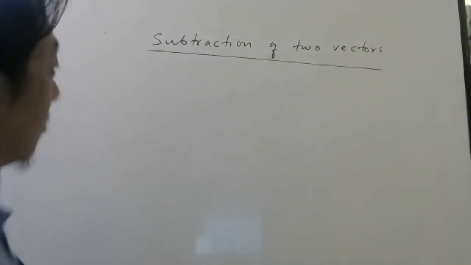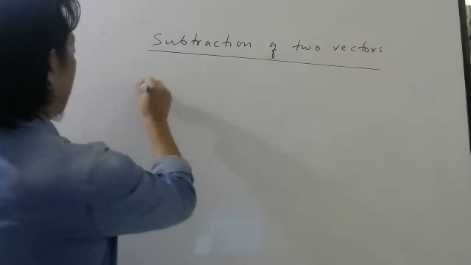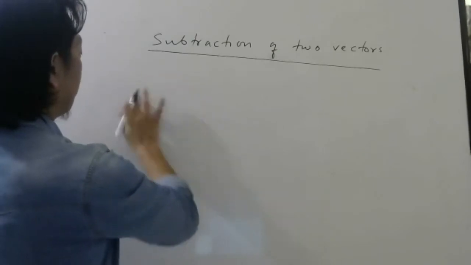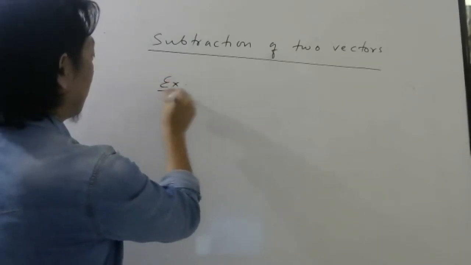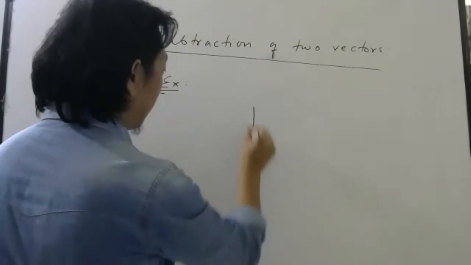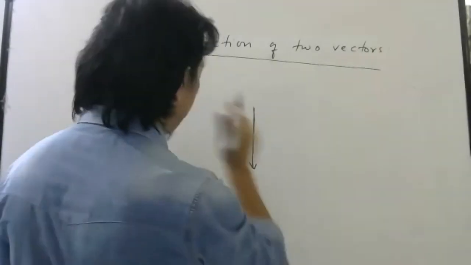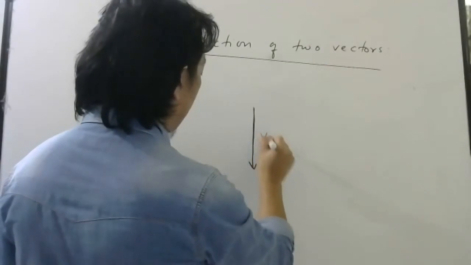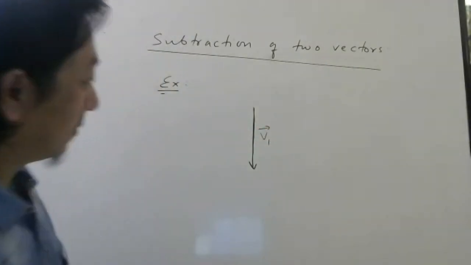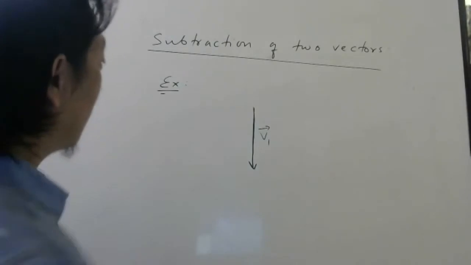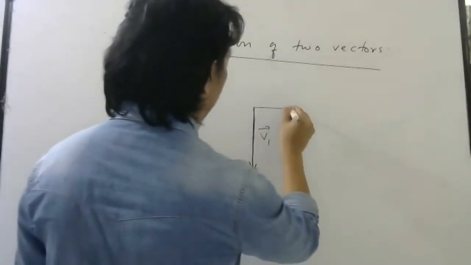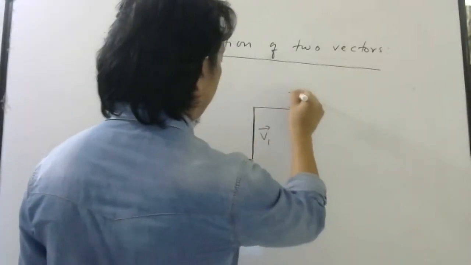So let us try to do some simple examples. Let's say there is a vector like this. This is your, let's say, V1 vector. And this is your V2 vector.